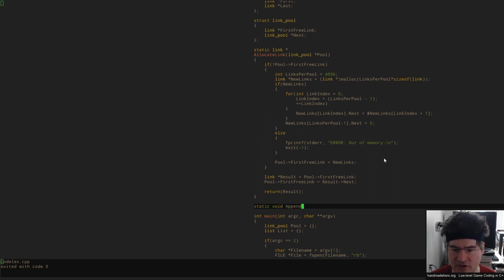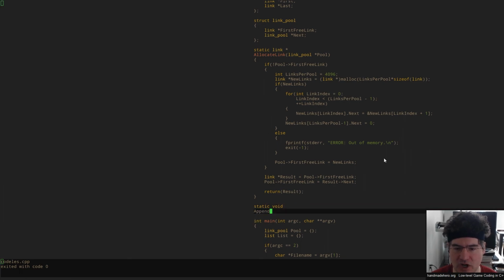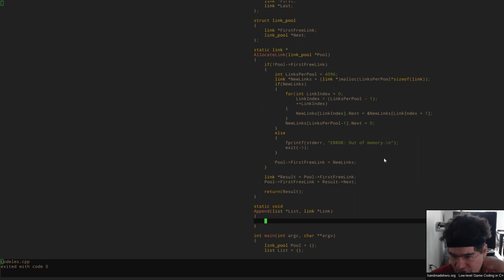Let's call that append. We're going to append a link to our linked list, and we're going to do that like this. We take the list pointer, which is the list we're going to add to, and the link that we're going to append. So how do we do that? Well, I'm going to do a one-liner here. This is the advanced version. If you want a simpler version, you can do it line by line. But I happen to like single-line list appends. Again, it just keeps me sharp and keeps those code muscles moving.